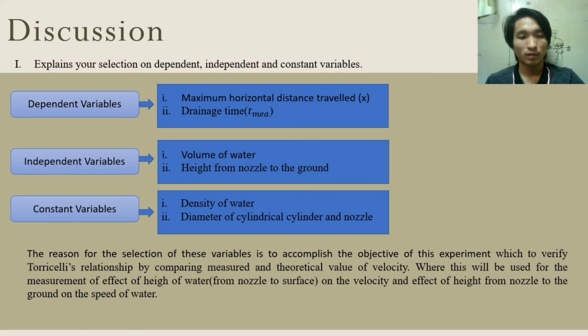And for the constant variable, same as the other variables, I also chose 2, the first is the density of water, and the second is the diameter of the cylindrical tank and nozzle. The reason for selecting these variables is to accomplish the objective of this experiment, which is to verify the Torricelli relation by comparing the measured and theoretical values of the velocity. This will be used to measure the effect of the height of the water on the velocity of the water, and also the effect of the height from the nozzle to the ground on the speed of the water. I think that's it for me.